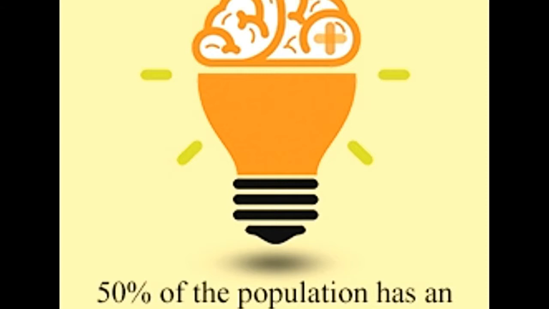50% of the population has an average IQ score, while about 17% have either above average or below average scores. A small 2.2% is intellectually gifted, while another 2.2% of the population has an IQ score below 70.